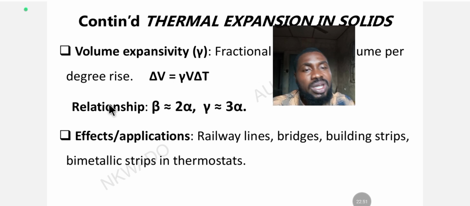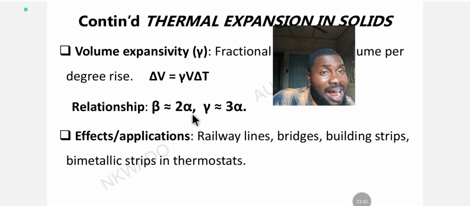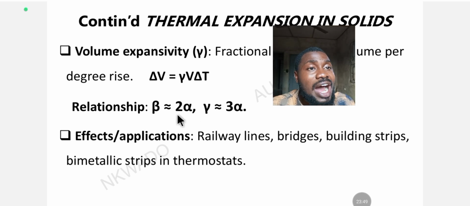What is the relationship between alpha, beta, and gamma? Let's look at the relationship. Beta is equivalent to 2 alpha. It means that beta, which is area expansivity, is equivalent to 2 alpha. So for example, in your question in JAMB UTME, you are given alpha and told to find area expansivity. You use this relationship: since beta is equivalent to 2 alpha, just multiply the linear expansivity alpha they gave you by 2, and you get your beta, which is area expansivity.